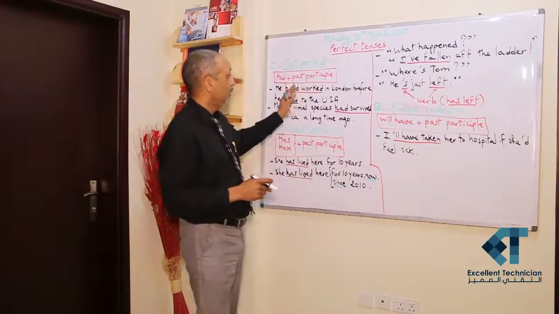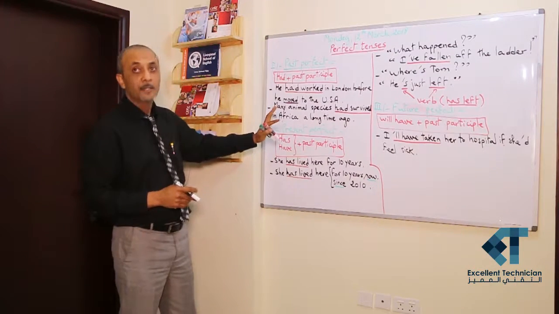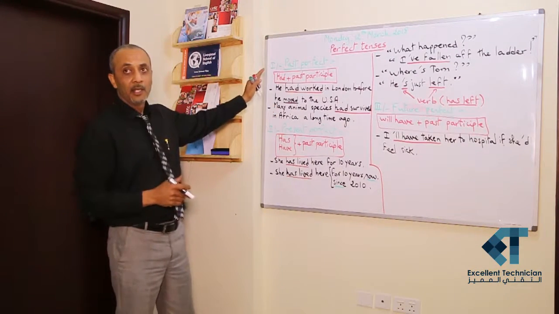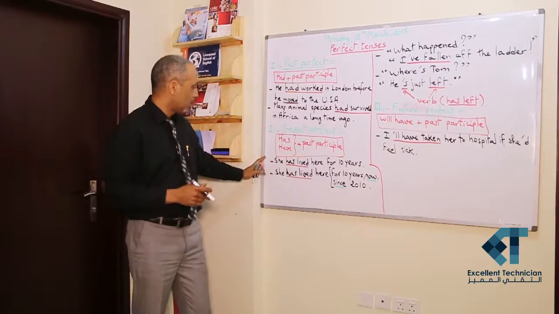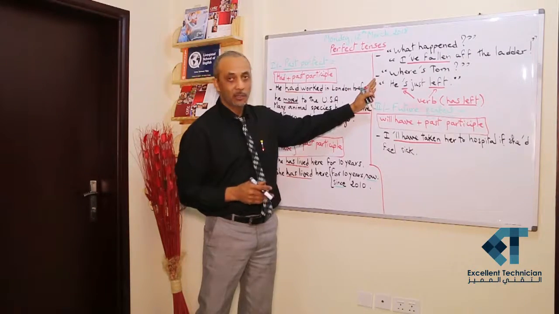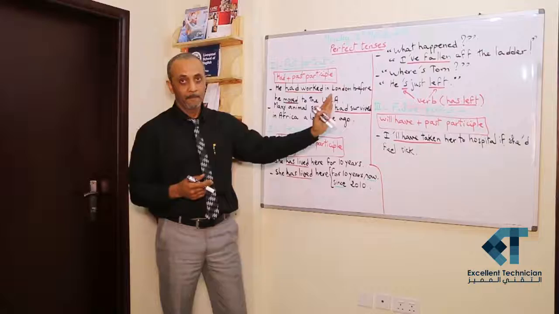And this way, we come to the end of this lesson with the three parts. The first one is the past perfect. The second one, present perfect, which has got 1, 2, 3, 4 meanings or 4 uses. And the third part is the future perfect.